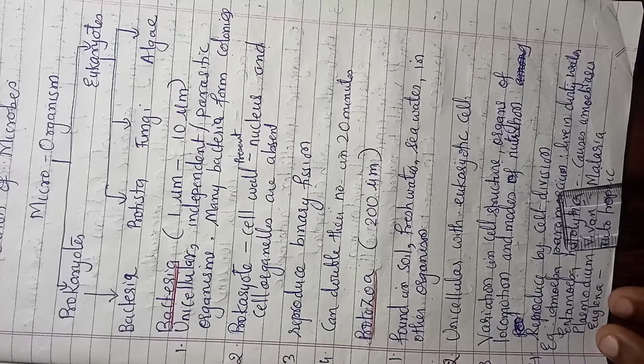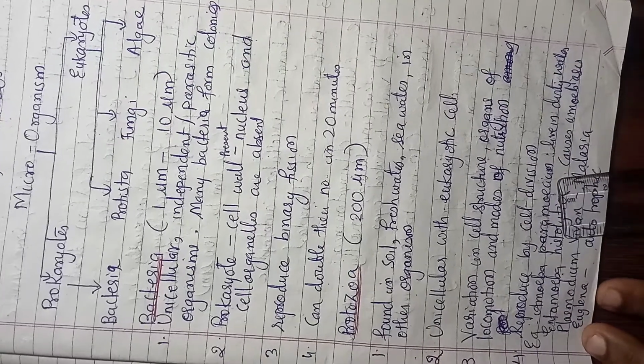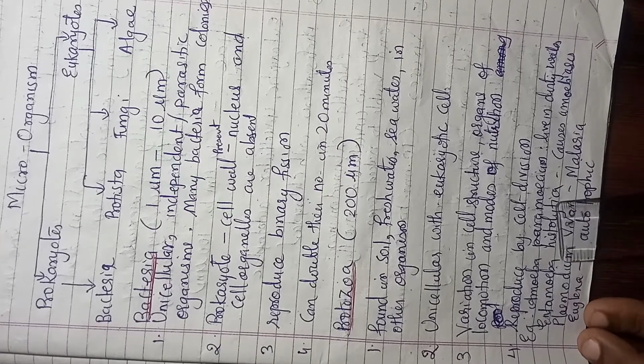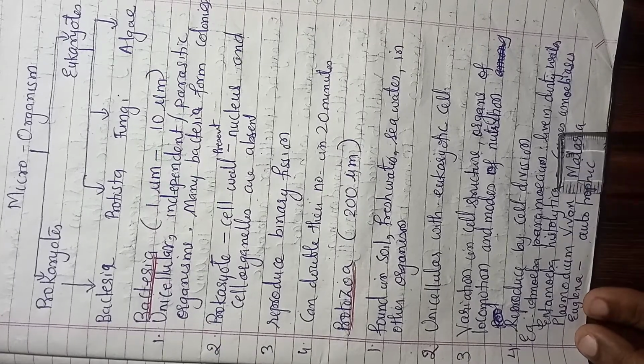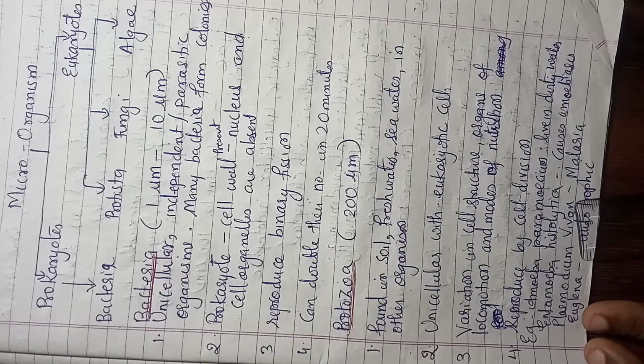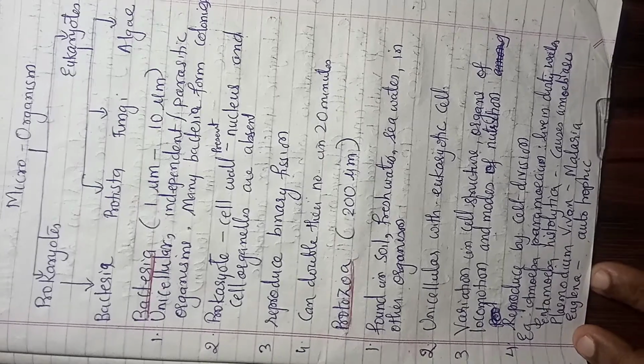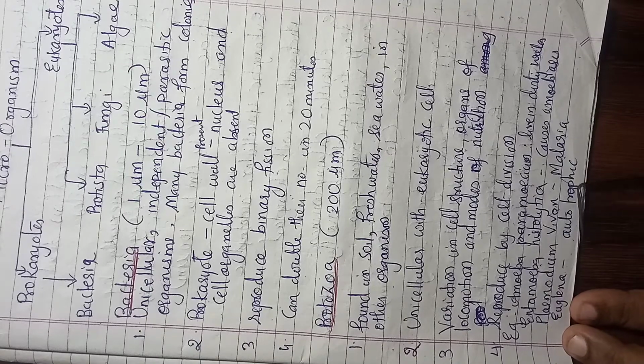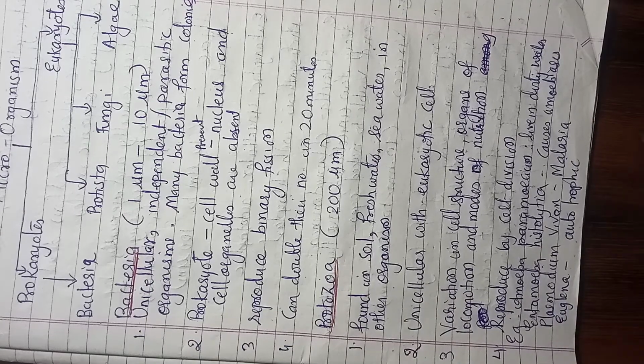Further, protozoan reproduce by cell division. Now examples of protozoan: amoeba, paramecium, which lives in dirty water; entamoeba histolytica, which is responsible for causing amoebiasis; then plasmodium vivax is responsible for getting malaria; and euglena, they are autotrophic. Autotrophic implies they can prepare the food of their own, and therefore the name is given as autotrophic.